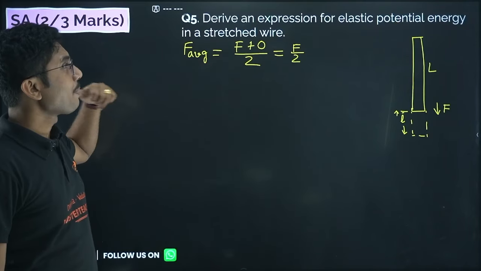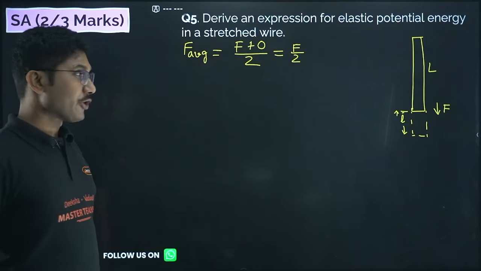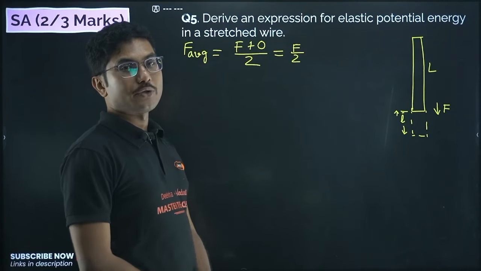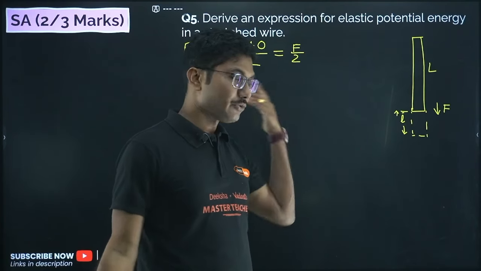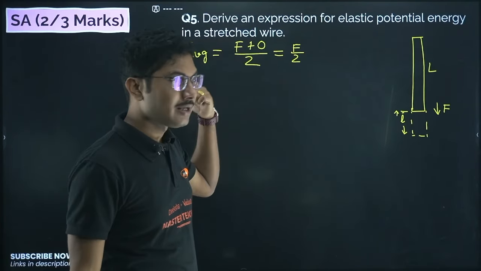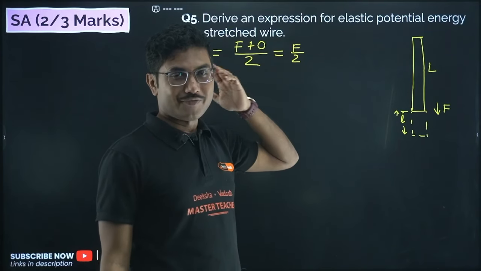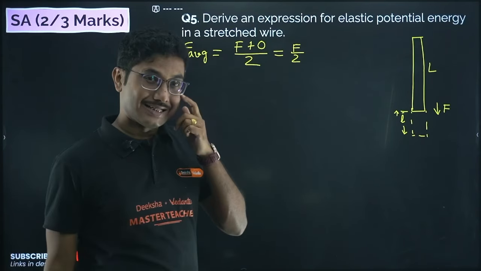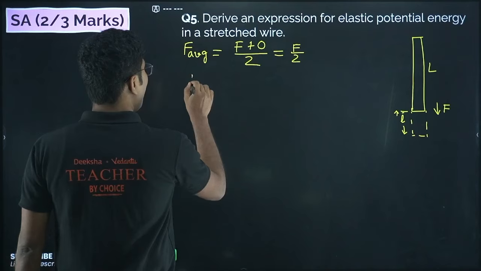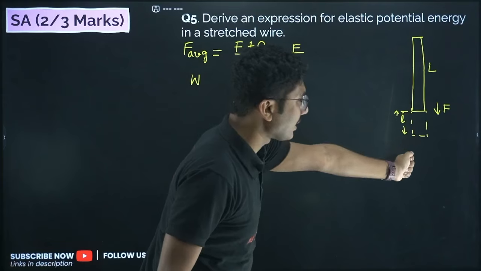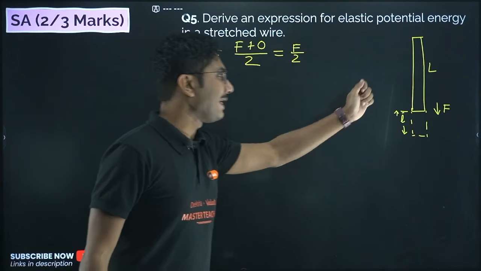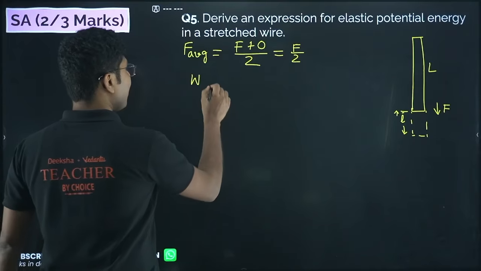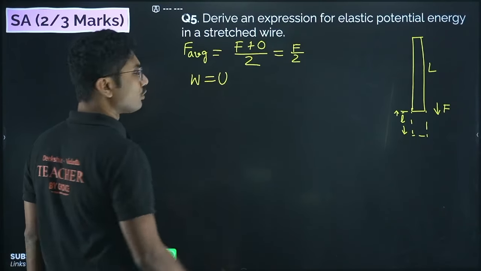Now what is the potential energy? To calculate potential energy, you have to calculate the work done. Again, work done, even though the chapter is done, will be there in your final exam, and it will be there in this chapter as well. So what is work done? Work done to extend the wire will be stored as potential energy.